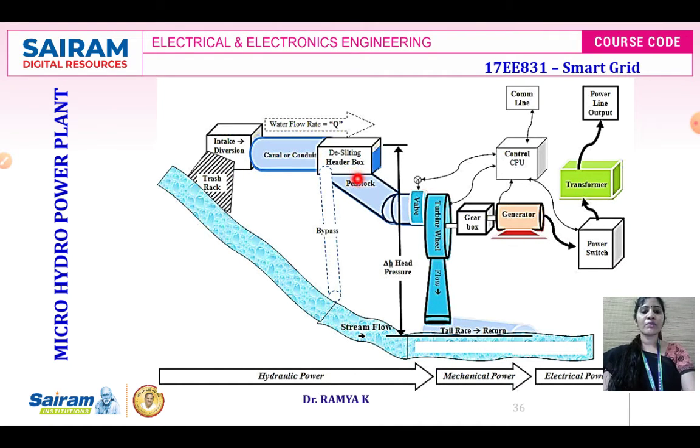The force of water from the reservoir through the penstock to the turbine wheel causes the mechanical energy to flow. This mechanical energy is converted to electrical energy by means of the generator. Once the water strikes the turbine, the remaining water flows back to your tail race.